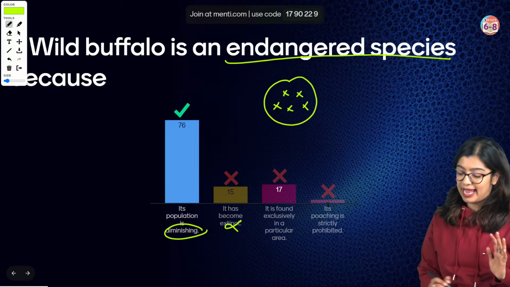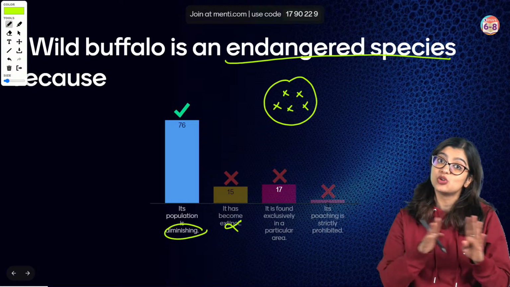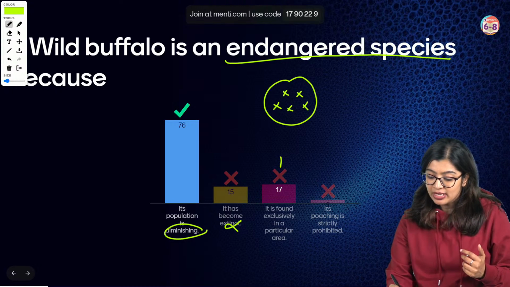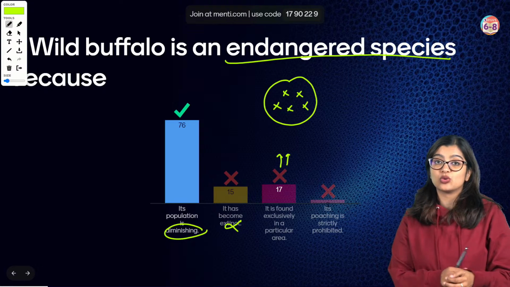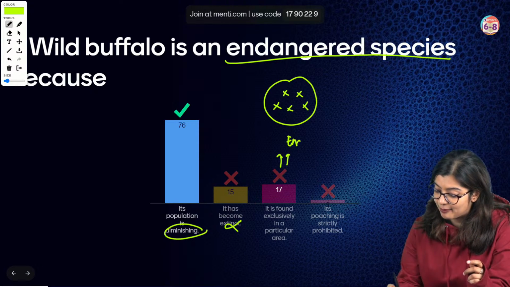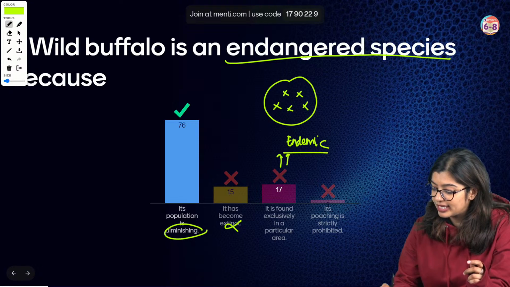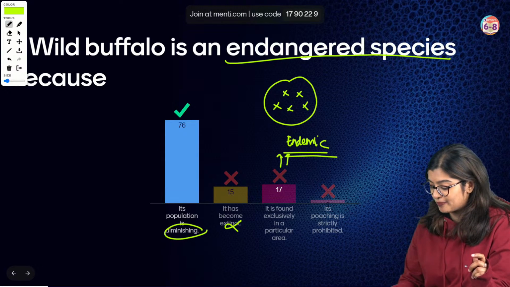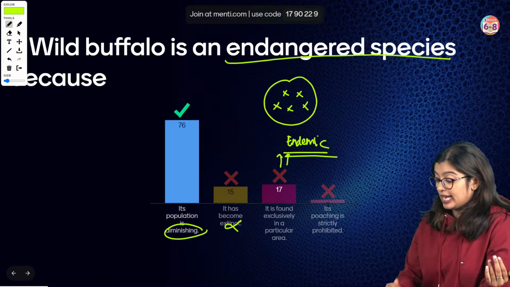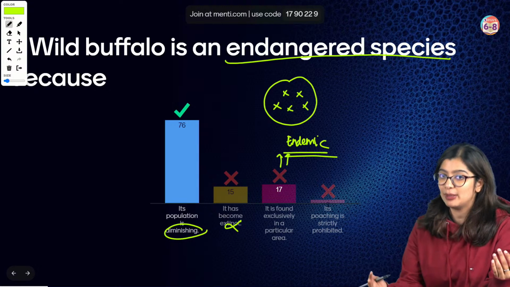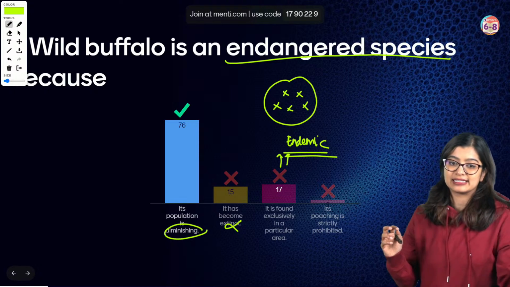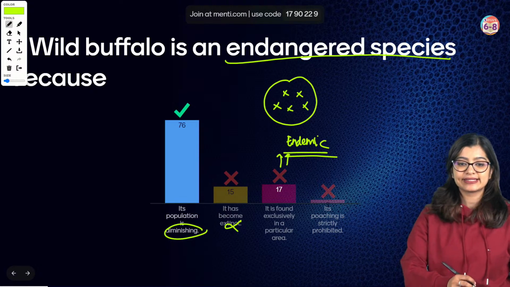If it is found exclusively in one area, it means that it is endemic, right? Endemic means it is found in a specific area. And lastly, what are we saying? Its poaching is strictly prohibited. It means that, of course, poaching will be prohibited, but that doesn't make something endangered, which is why the correct answer is option A. Yes?